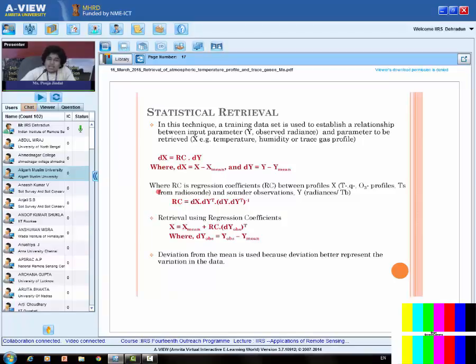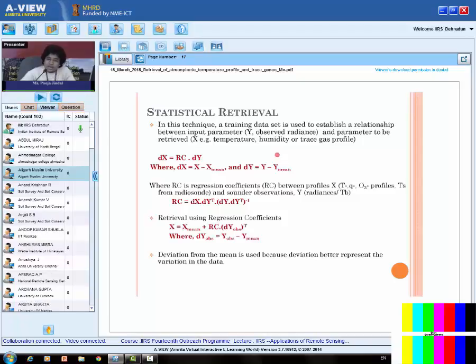This rc we can easily derive from here if I multiply both sides by dy transpose and then again multiply by dy into dy transpose inverse. I can easily get this rc, that is the regression coefficient. And also if I substitute dx and dy from here to here, then this equation we can easily get. So in the statistical retrieval, we need the training data set, and this training data set is used to get the regression coefficient, and these regression coefficients can be used in future with the satellite observation to get the temperature profile. Similarly, we can get the regression relation for any other profile, such as a trace gas profile, and we can get the information.